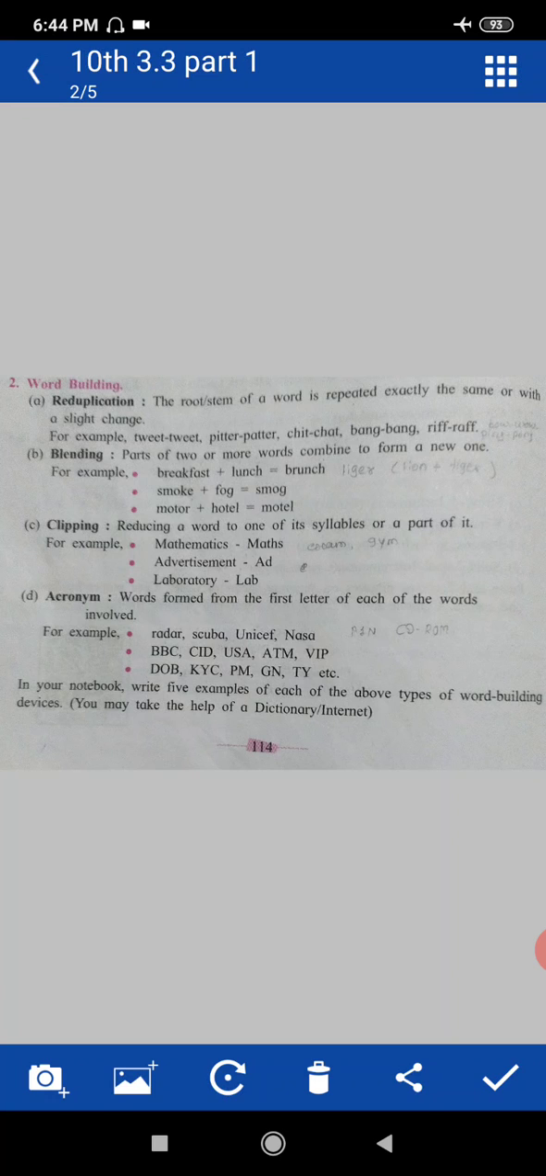For example, scuba. What is meant by scuba? Scuba means self-contained underwater breathing apparatus. USA, United States of America. ATM, automated teller machine. VIP, very important person. DOB, date of birth. PM, Prime Minister. GN, good night. These are some forms of the words. The remaining ones you will do yourself.